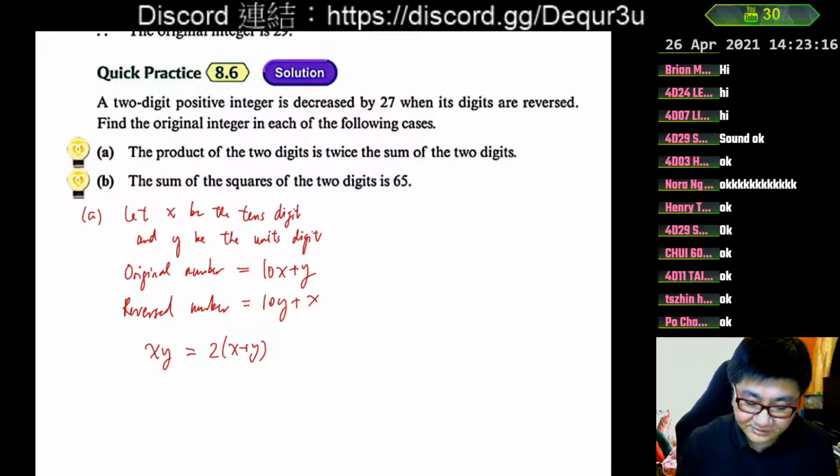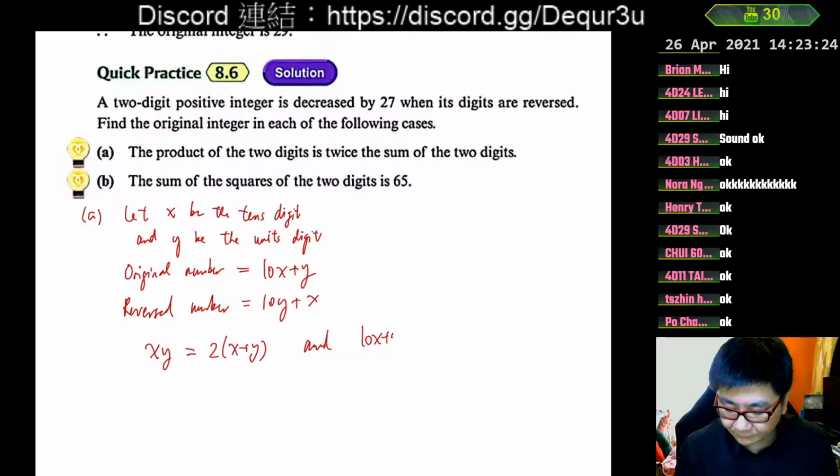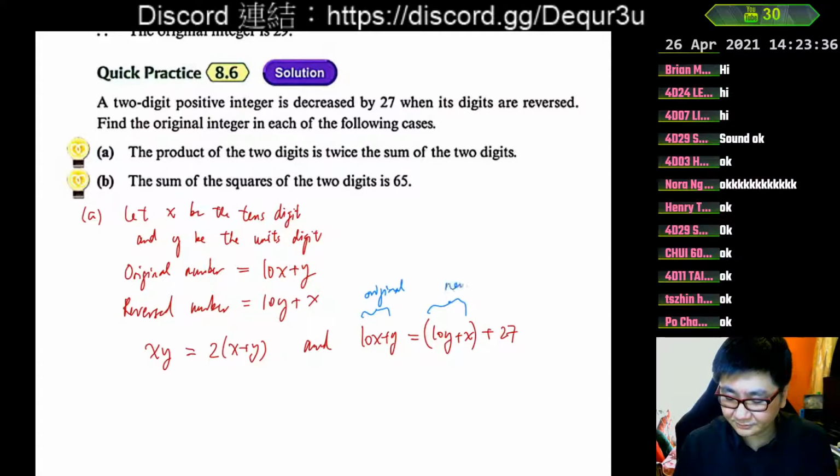we can write the second equation. The second equation will be: reversing the digits gets smaller by 27. Therefore, the original one is equal to the new one plus 27. So this is the new one, I put some remark here: it is the original one, and this is the new one. And so we have the two equations.